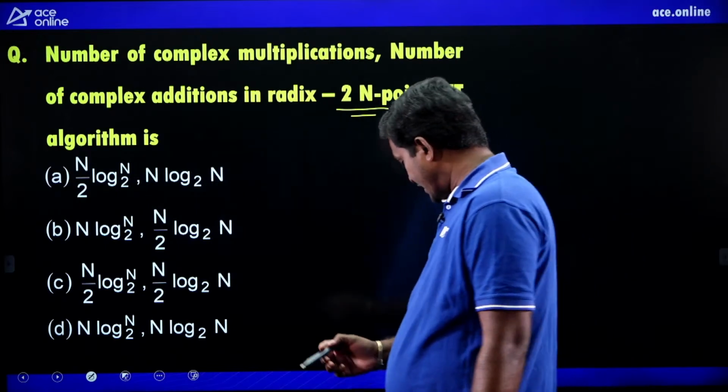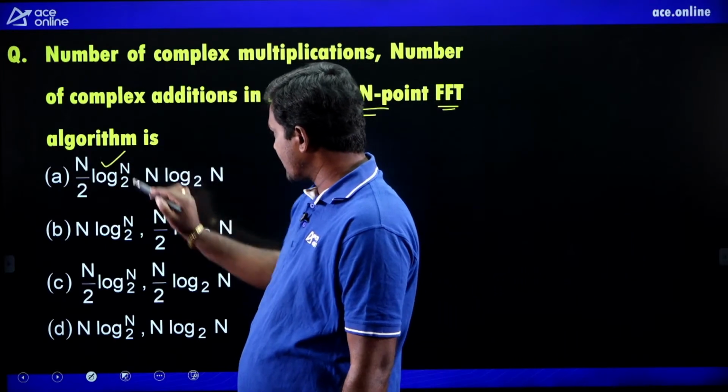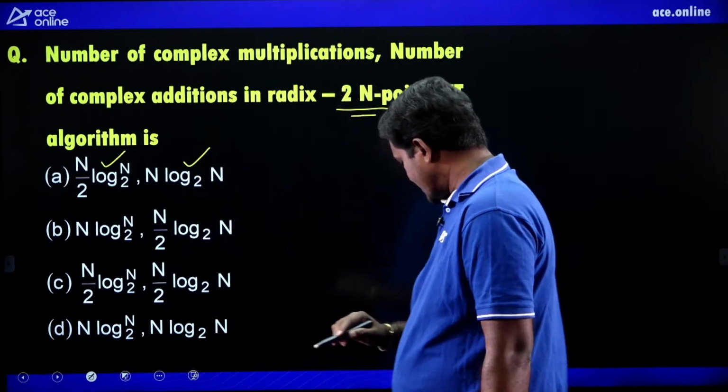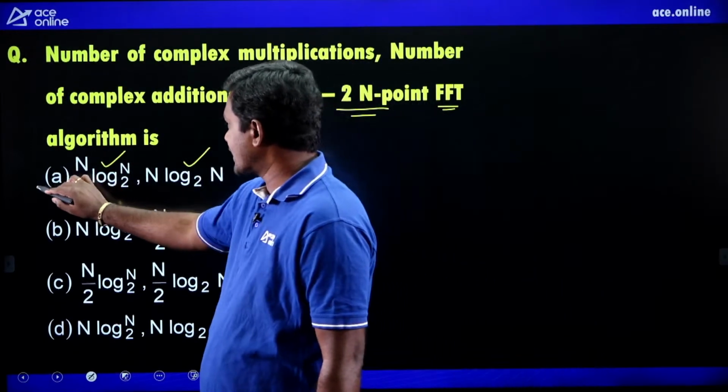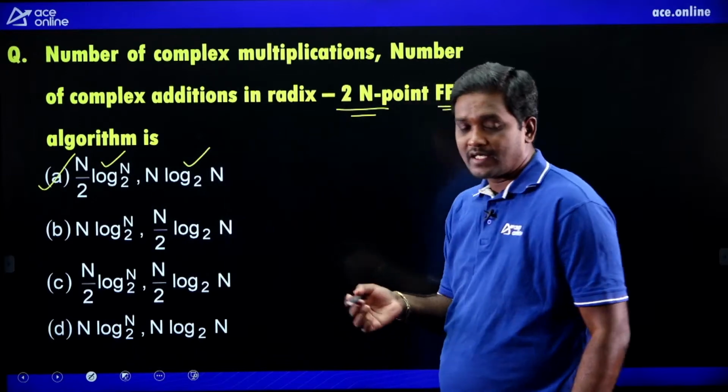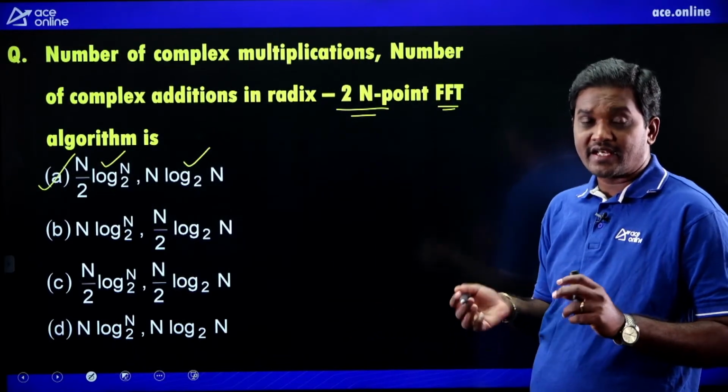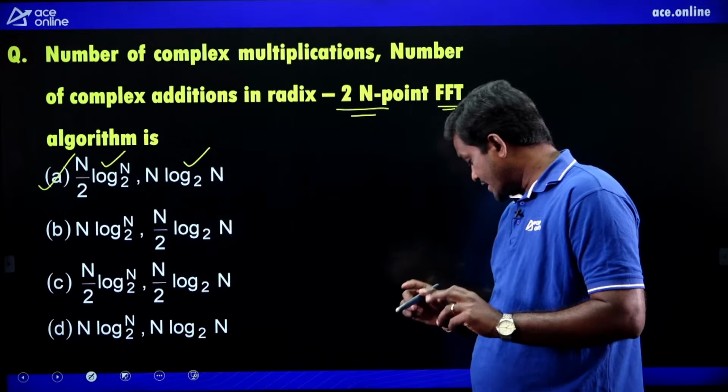Number of complex multiplications are N by 2 log N base 2. Number of complex additions are N log N base 2. So what is the right option? A is the right option. These are the number of calculations in FFT: complex multiplications and complex additions.